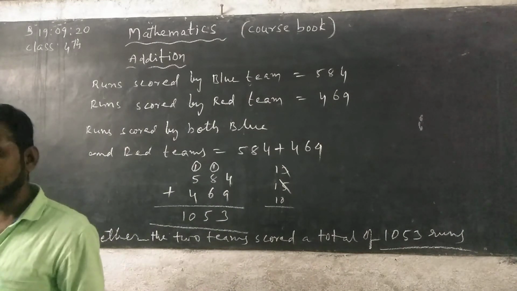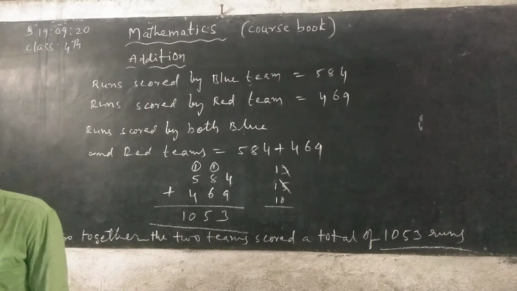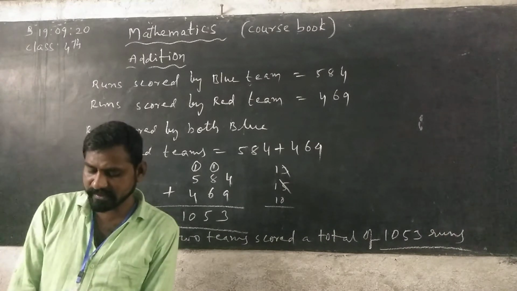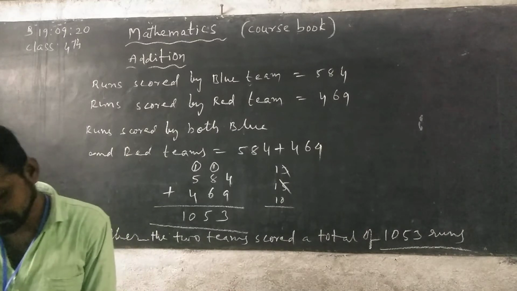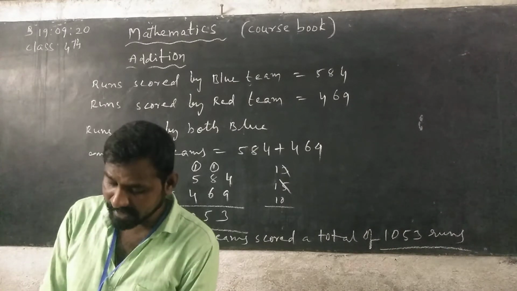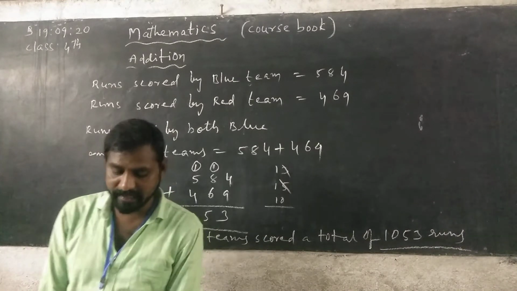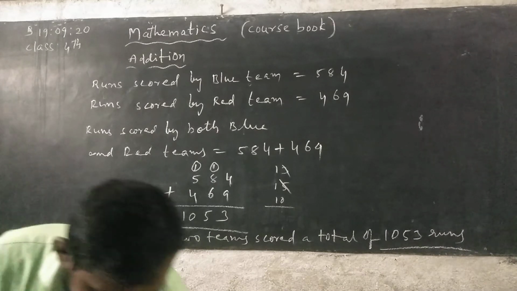Next, addition of 3-digit numbers. Let us also learn to add 3-digit numbers now. Add 347, 251, 389. Listen carefully.